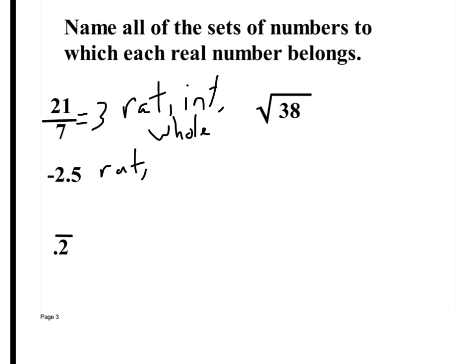What about 0.2 repeating? Can this be written as a fraction? Yes. I use this as an example in your bubble for rational. You can always write repeating numbers as a fraction. I've showed you how. You always write it over 9. So 0.2 repeating would be 2 over 9. If you don't believe me, check your calculator. So, is this rational? Yes, because it can be written as a fraction.